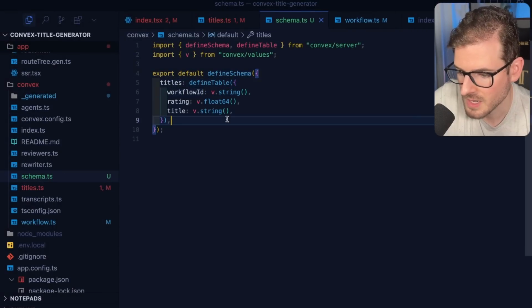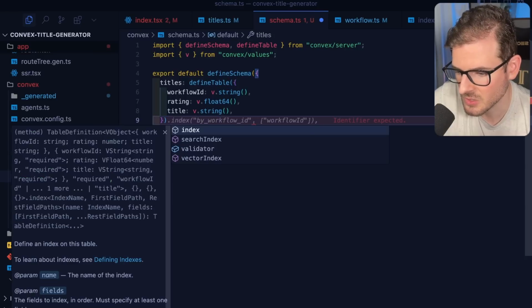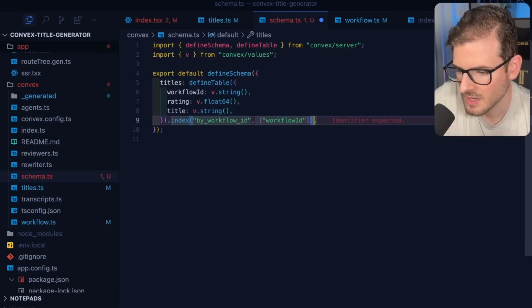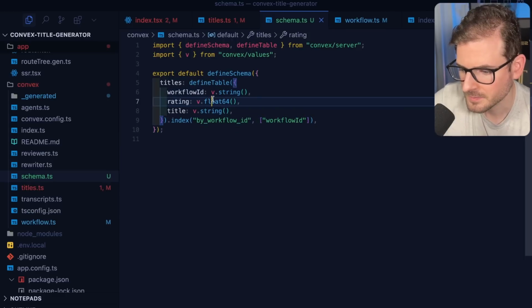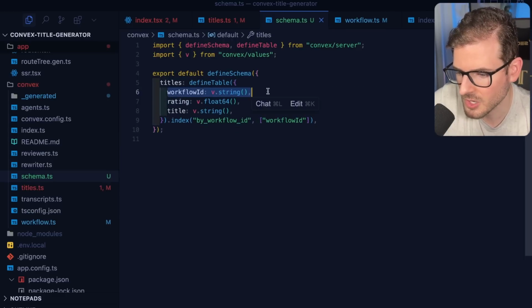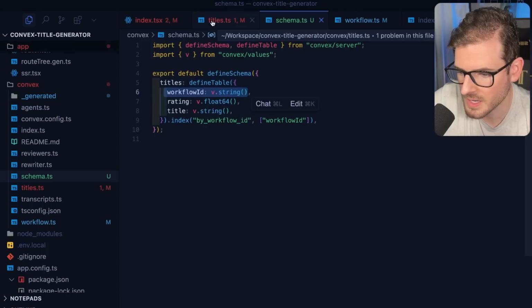So let's make sure that in the schema we have a workflow ID. That could be a string. And one thing that I haven't talked about in Convex is when you make these tables, you can attach indexes to them. So I can say index, and then we'll say by workflow ID, so that we can later look up all the titles by the workflow ID here. And then we'll go back.